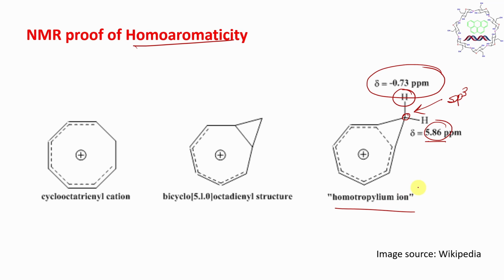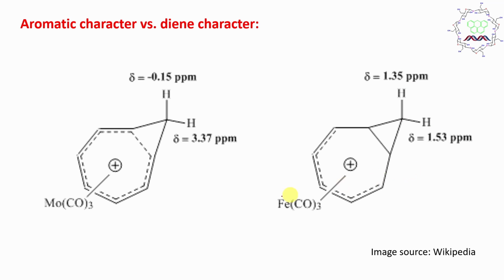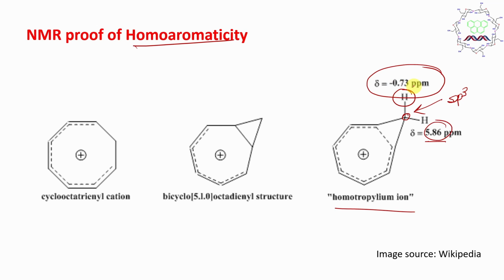Now it is not finished here, there is further proof. If you form a complex of this homotropylium cation with molybdenum tricarbonyl, obviously this is the homotropylium cation, so the molecule coordinates with a benzene type or aromatic system. Now when it coordinates, the aromatic character is retained. Look at the value, still minus 0.15, previously minus 0.73, close.